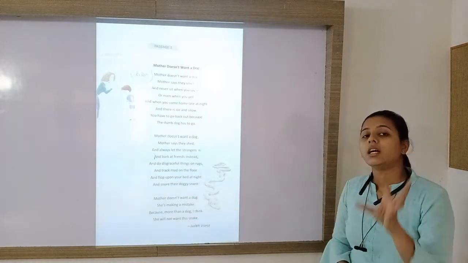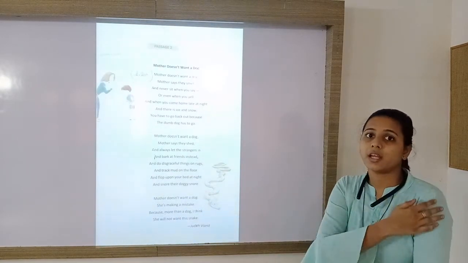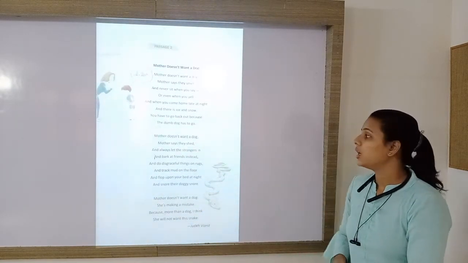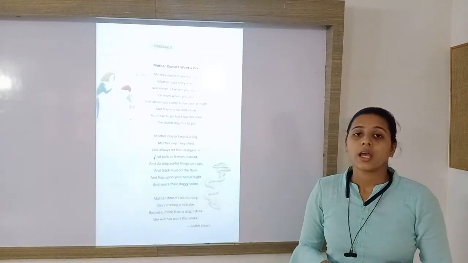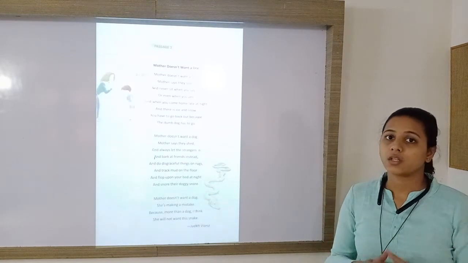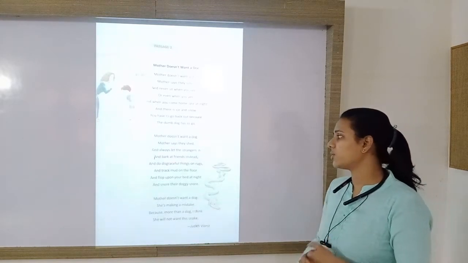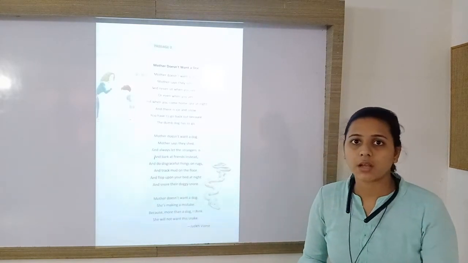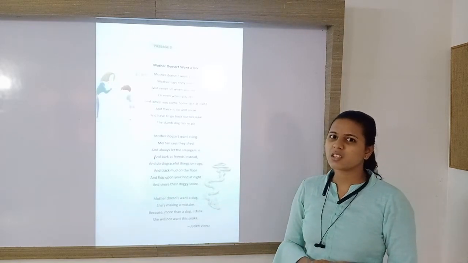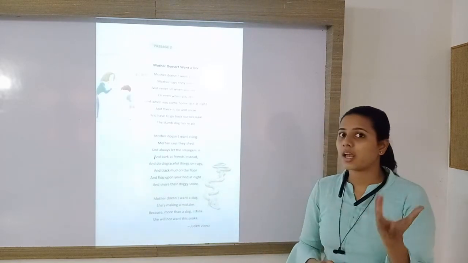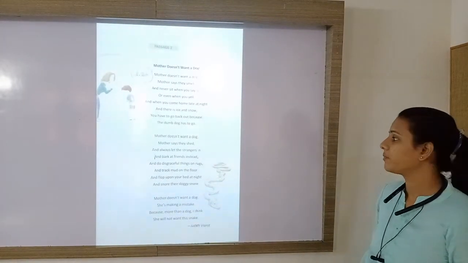So again the child's mother gives the reason that dogs shed their hair, their body fur, and they start barking at the stranger, at the guest or at the friends. So they will get scared and they will do disgraceful things on rugs. Rugs means carpet. So maybe they will do their business on the carpet. That is disgraceful, disgusting and not likeable. So this kind of activity can be done by the dog.